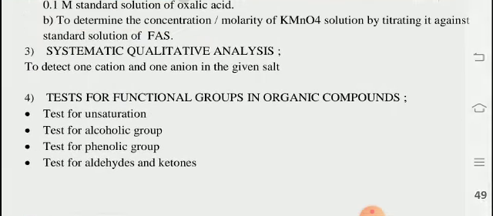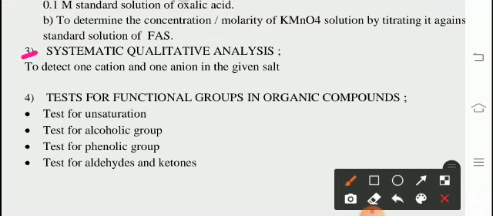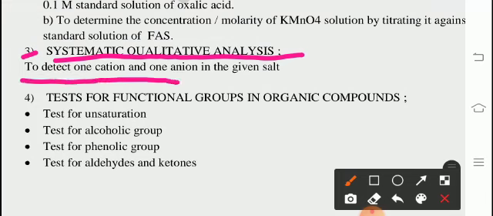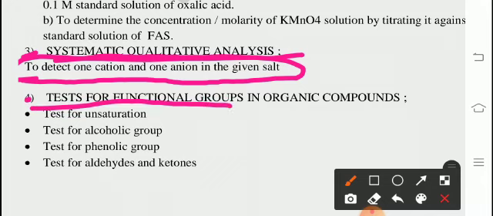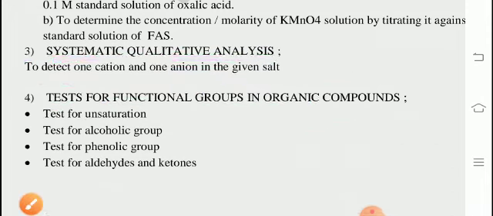And the third, systematic qualitative analysis to detect one cation and one anion in the given salt.